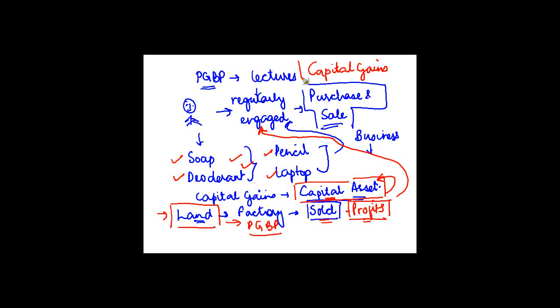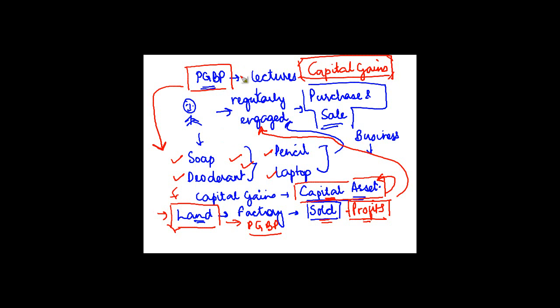So that is the basic difference between capital gains and profits and gains of business and profession. Profits and gains of business and profession arise from something a person regularly engages in; he regularly purchases and sells that thing. Capital gain arises because you purchase some asset which is not part and parcel of your business, but you purchase it as a one-time or two-time item and you sell it.